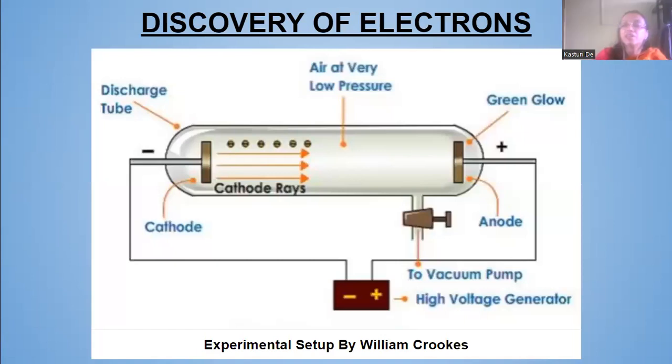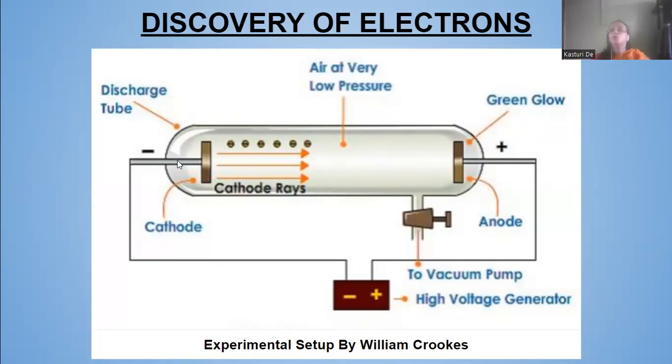See, this is the picture of the setup of the discharge tube by William Crookes. He sealed both ends of the discharge tube, and two metal electrodes were fitted inside it. The tube was filled with gas, and electricity was passed through the two electrodes.